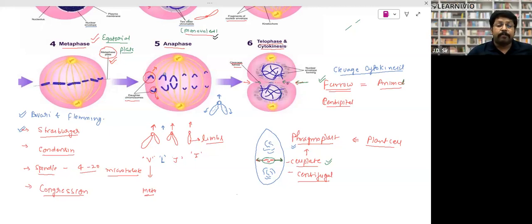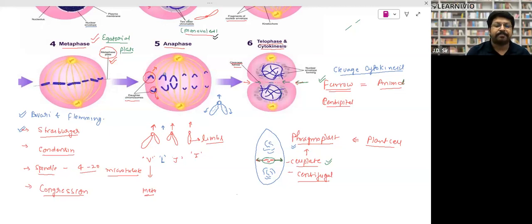Now this is the time of division of the protoplasm or cytoplasm. I have told you that first karyokinesis will take place, then cytokinesis will take place. Karyokinesis means division of the nucleus, and cytokinesis means division of the protoplasm. Till this point, there is no difference in the division of plant or animal cell. Karyokinesis is almost the same in both plant and animal, but cytokinesis is different. What is the difference between them?